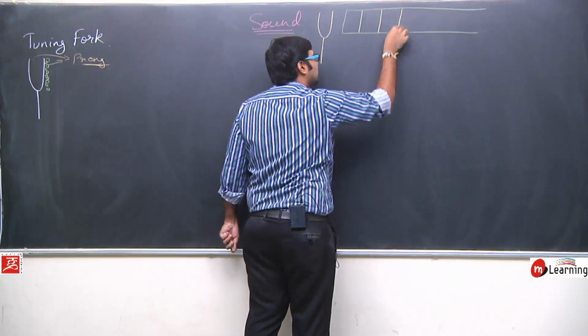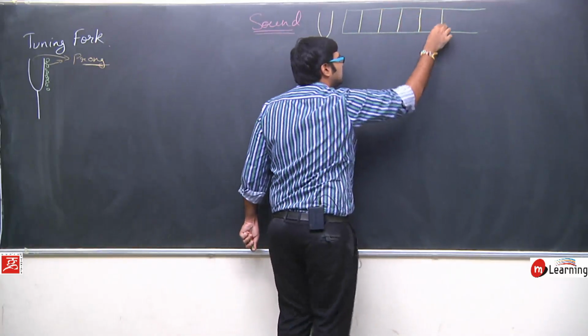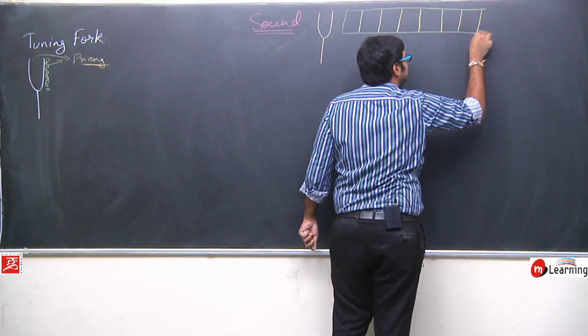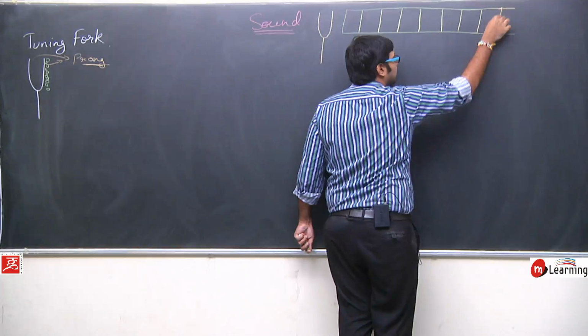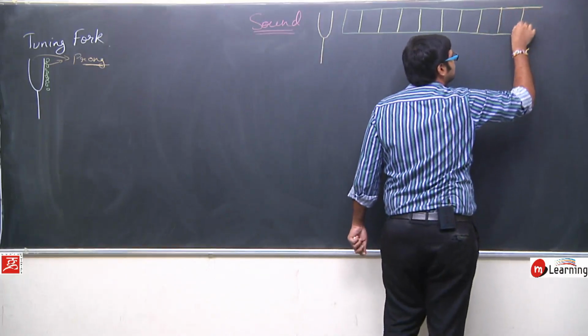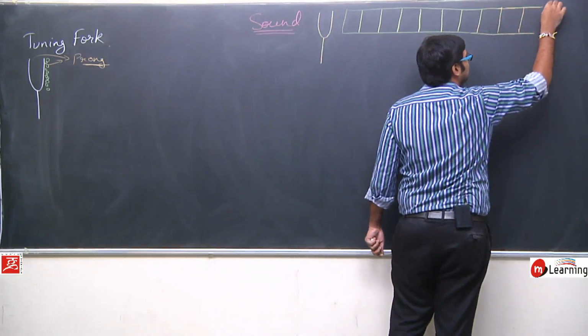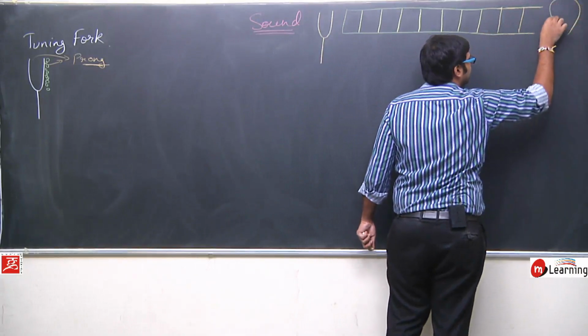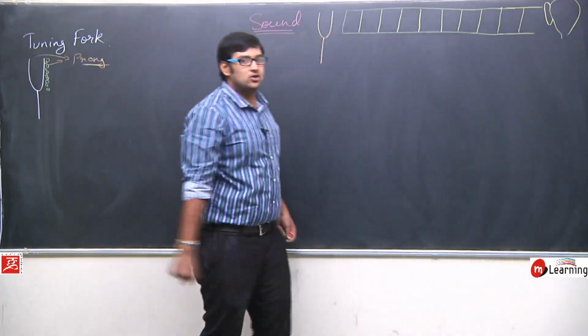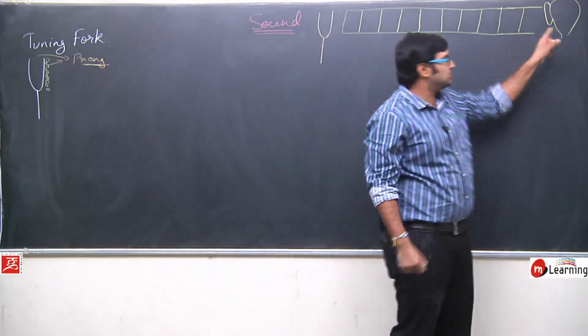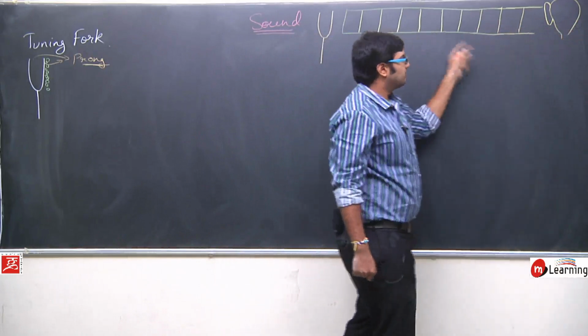The layers are equally away from each other. We are assuming that the layers are equally away from each other, okay, like this, and here is the listener. Here is a listener who is going to listen to the sound that is propagating in this way, okay.